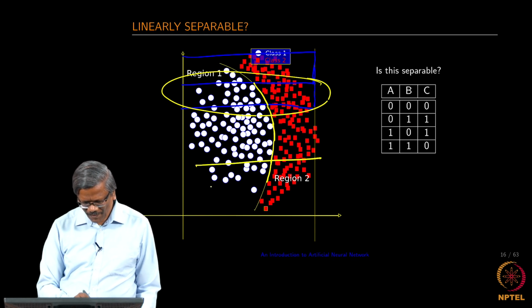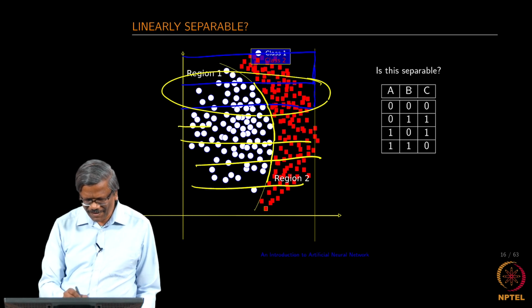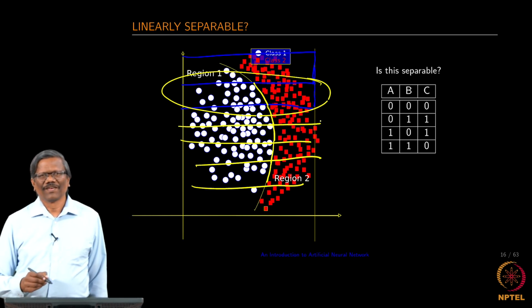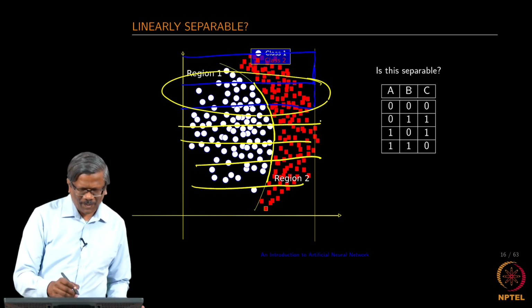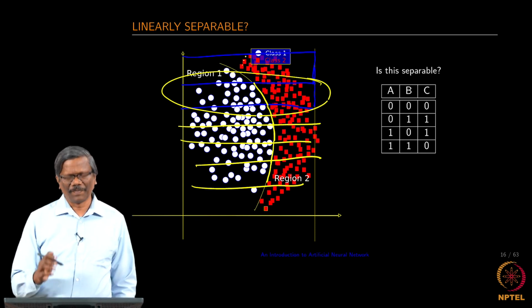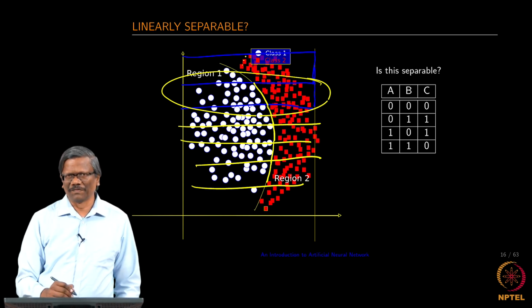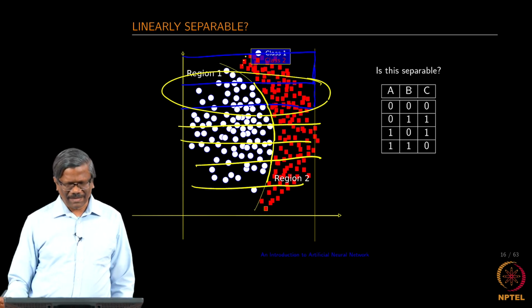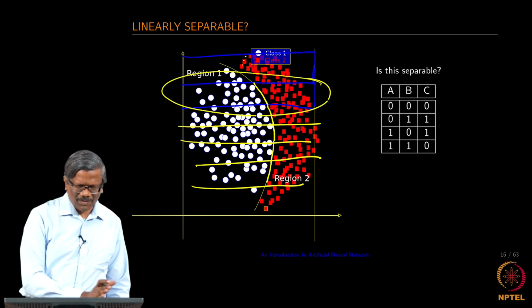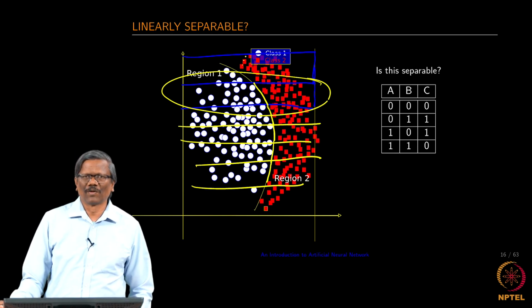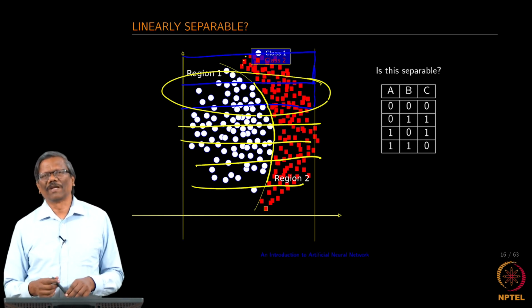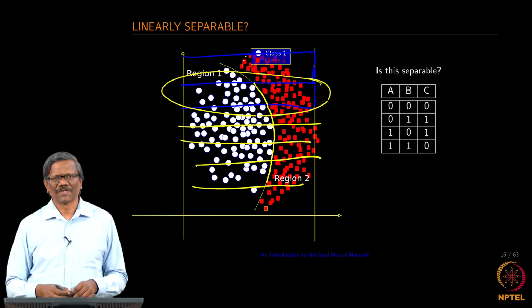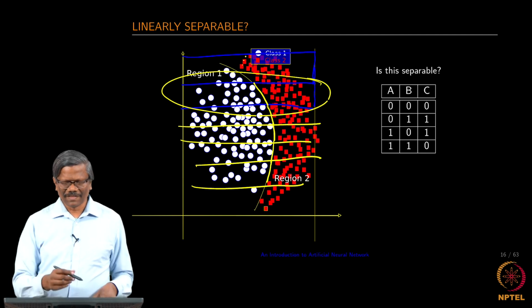So, you keep dividing this into various regions such as this, and then finally conclude that the set of points on the right side of the curve belong to class 2, and the ones on the left side belong to class 1. So, is it possible using whatever approach we have shown? This is an exercise for you.